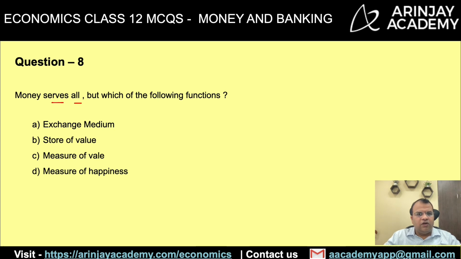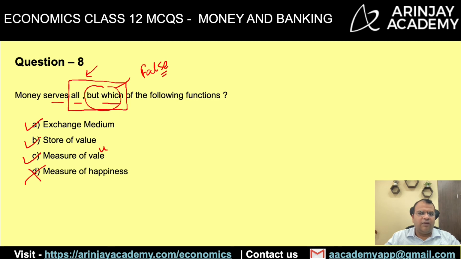Money serves all but which of the following functions? Now, this is just a twist of that question. Whenever you have this, it means that all of the options are true, but one is false. So it's an exchange medium. Yes, we saw that in the first question. It's a store of value. Yes, it's a measure of value. Again, that is fine, but it is not a measure of happiness.